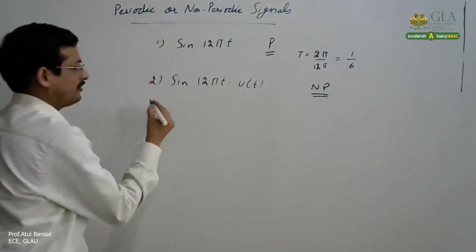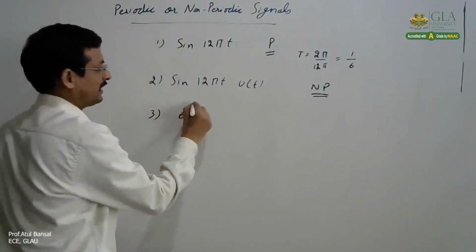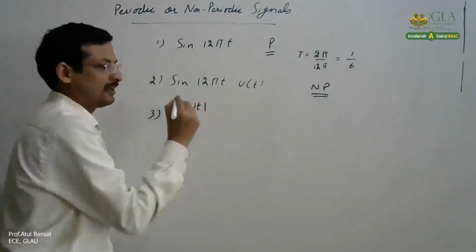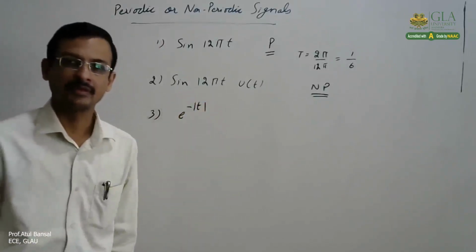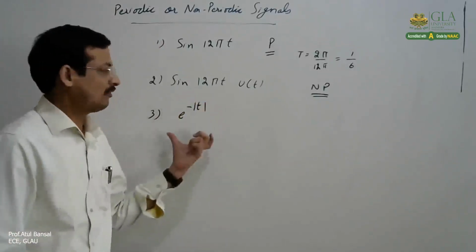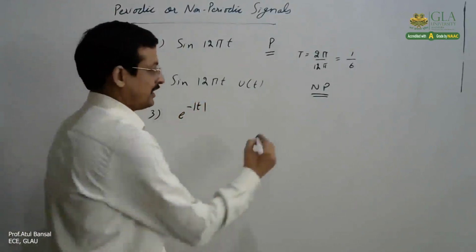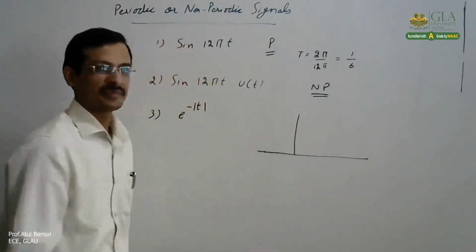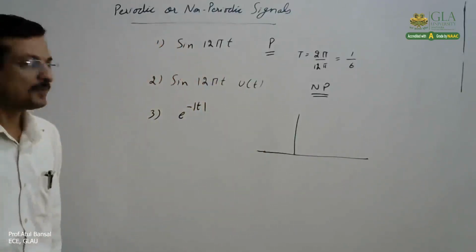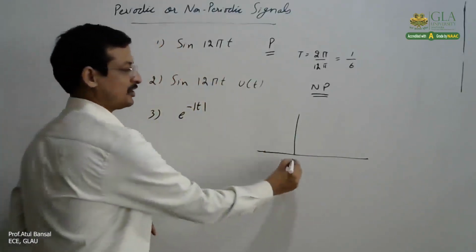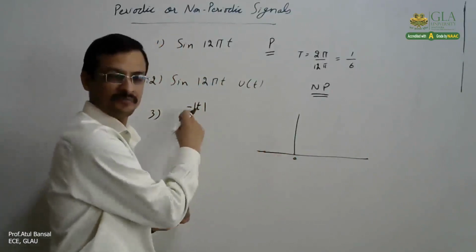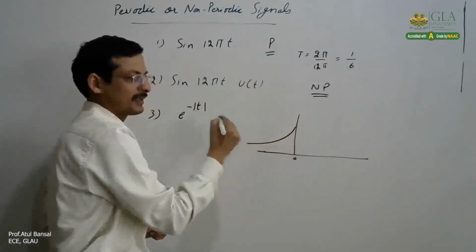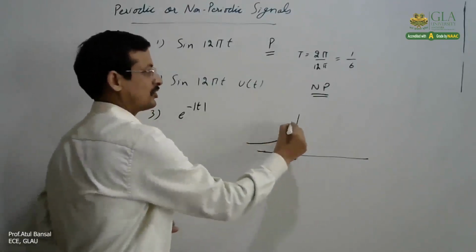In the same way, if we have the signal e raised to power minus mod t, how can we see? If we sketch it graphically, for t less than 0 this becomes e raised to power t, increasing like this. At t equal to 0, this will be 1.